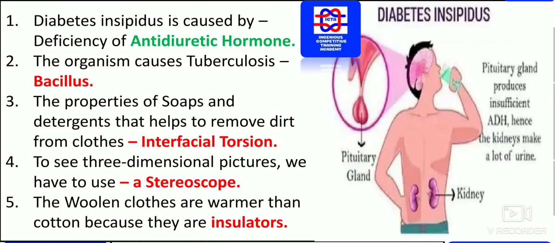Woolen clothes are warmer than cotton because they are insulators. We know that woolen clothes directly reflect back the heat that is gained.